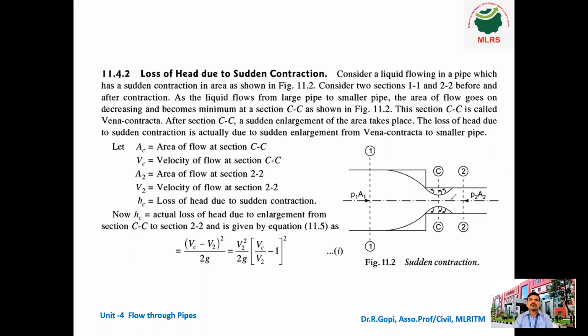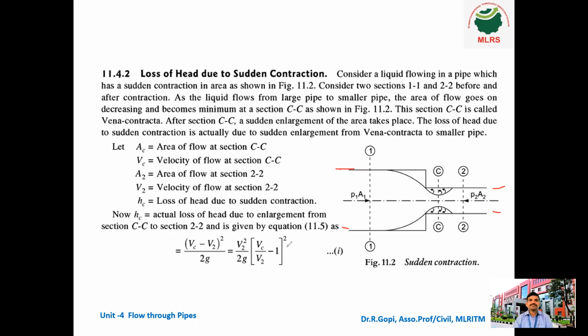So during this sudden contraction, you can see here, this is the larger diameter pipe and this is the smaller diameter pipe. So water flows like this. See the flow pattern. After the sudden contraction, at some place, that CC section, the diameter of the flow will get reduced. So that point is called vena contracta.